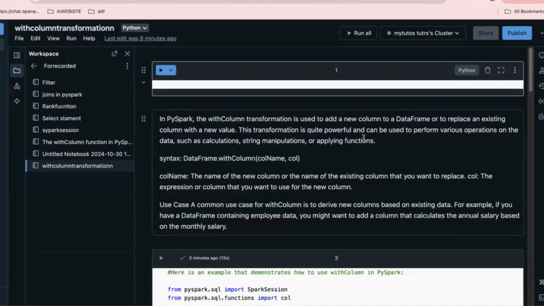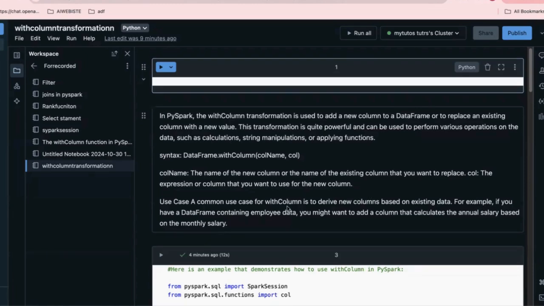So this transformation is quite powerful and can be used to perform various operations on the data, such as calculation, string manipulation, or applying a function. This is the syntax: DataFrame.withColumn(colName, col). Here colName is the name of the new column, or the existing column that you want to replace. And col is the expression or column that you want to use for the new column. I will show you with one example, and you will understand.